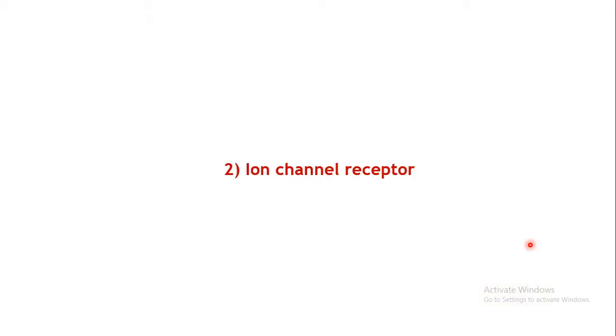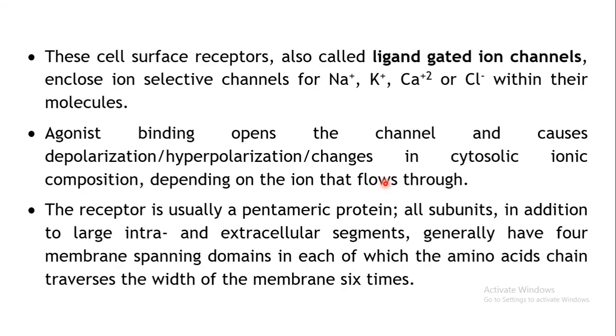That is, within GPCR there are different pathways which can be followed by different subtypes of the receptor. Okay, now coming to the second type of receptor. So here we have finished the GPCR, the first and very important type of receptor, that is the G protein coupled receptor. The second type of receptor is the ion channel receptor. Now, as the name implies, this is basically a ligand gated ion channel. Before this, in the GPCR also there was a channel regulation, right? So here ion channels were either opened or closed.